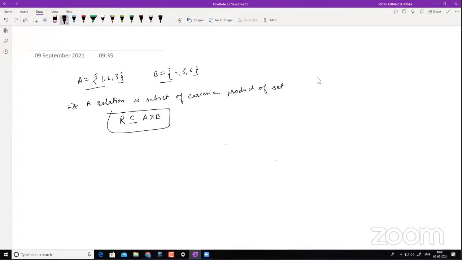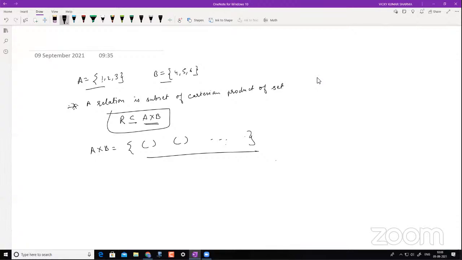Okay, I can see most of you giving the answer as 9, 2 to the power of 9. So let's understand whether it is 2 to the power of 9 or 9. This is my relation, and it's a subset of A cross B. A cross B is basically a set, and how many elements do I have? I have 9 elements. Now this is my set, which contains 9 elements.